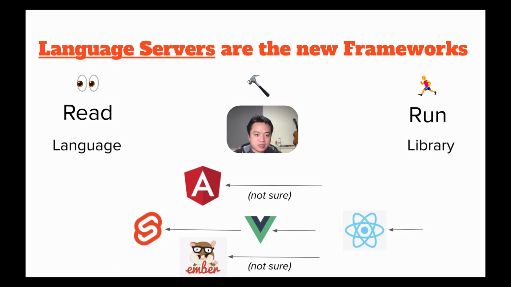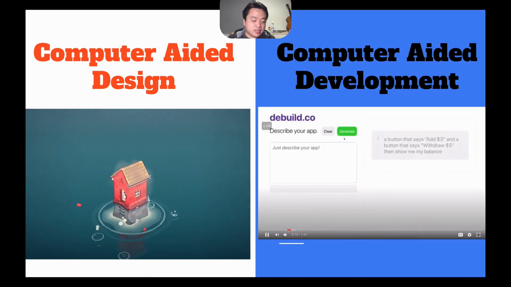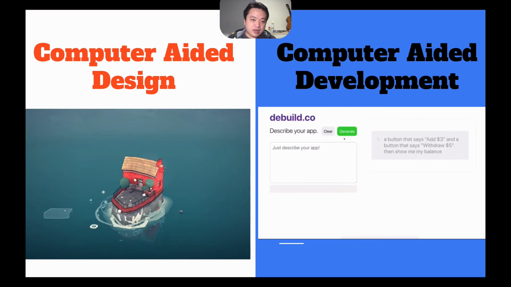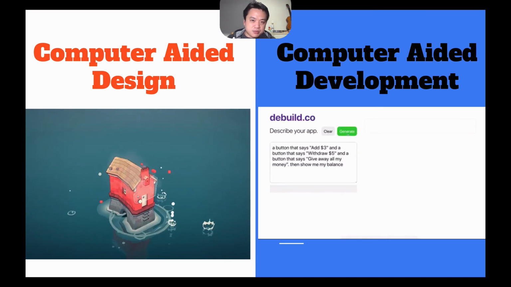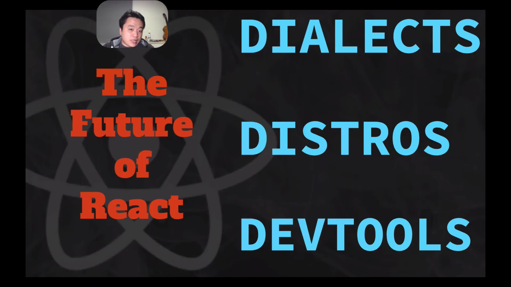I don't think that any of this is a nice to have. I think that if we want web development and JavaScript frameworks to remain accessible to a growing number of people, then we have to take the same approach that we take for computer-aided design and start to embrace computer-aided development, possibly using GPT-3 or visual builders like Webflow and FramerX. But that's the long and short of what I think the future of React holds.